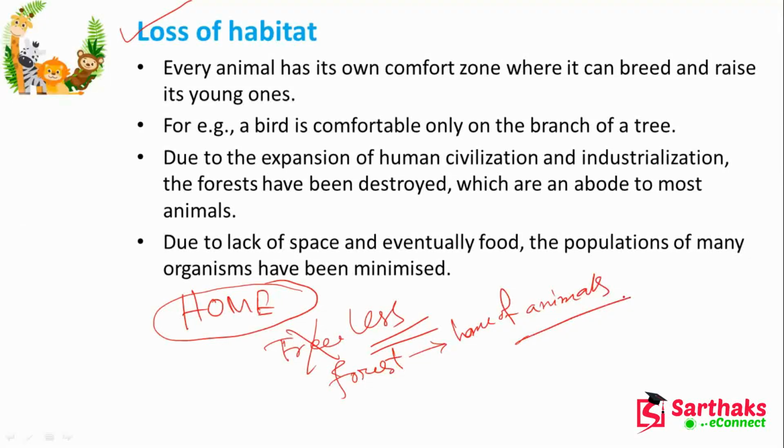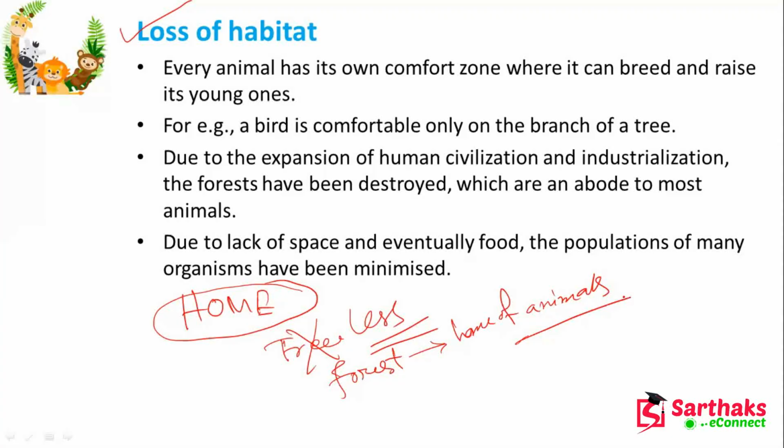For what? It may be for different reasons. There will be some industry, there will be employment, there will be many food grains, there will be agriculture, so many reasons may be there. But side by side, simultaneously, we are responsible for the extinction of some species for whom the forest is the home.